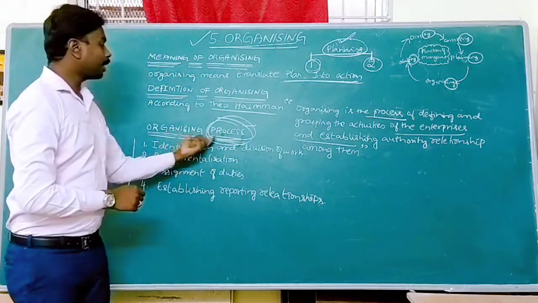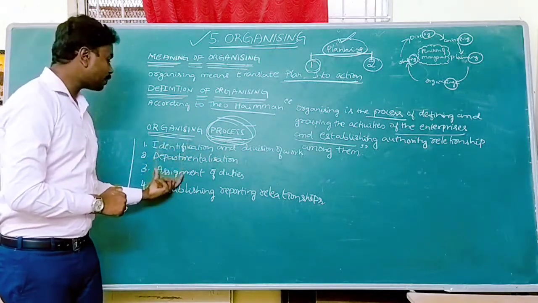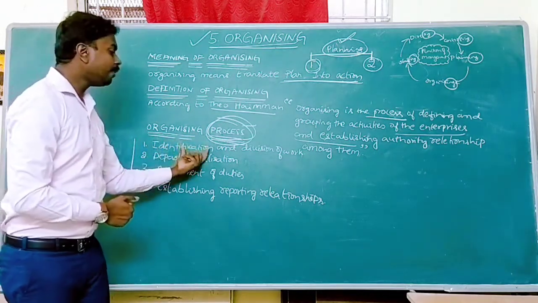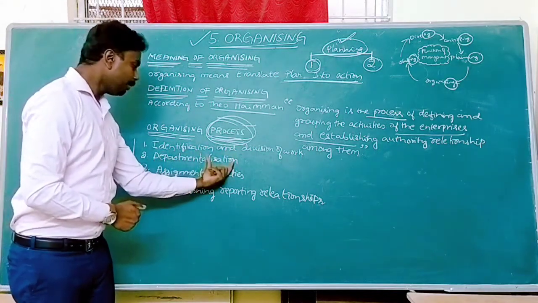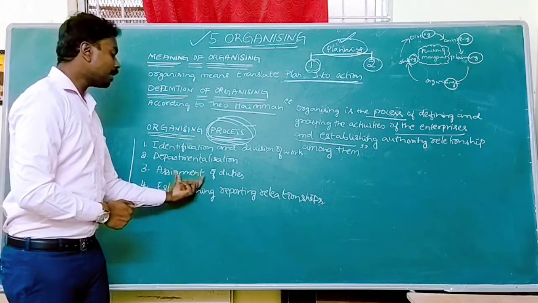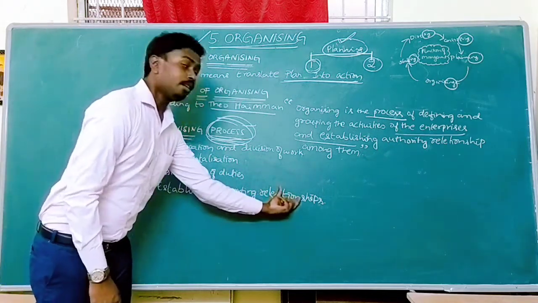Now coming to the organizing process. In the organizing process, we have 4 steps. What are they? First one, identification and division of work. Second one, departmentalization. Point number 3, assignment of duties. Fourth one, establishing reporting relationship.